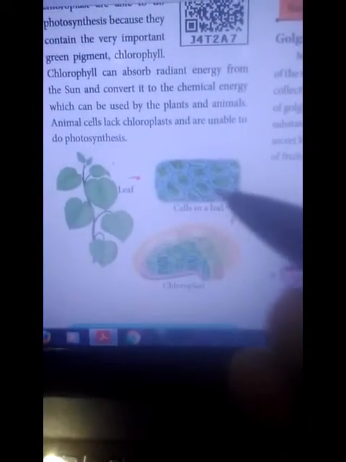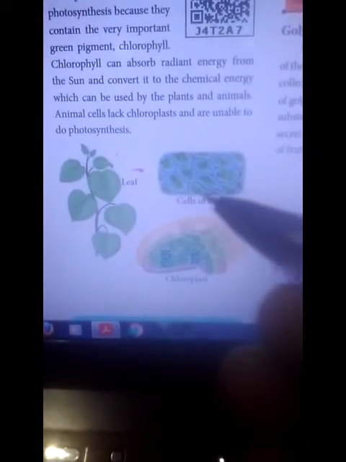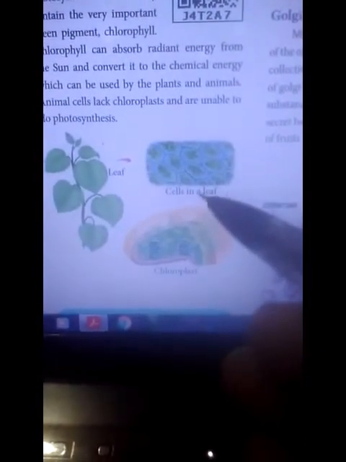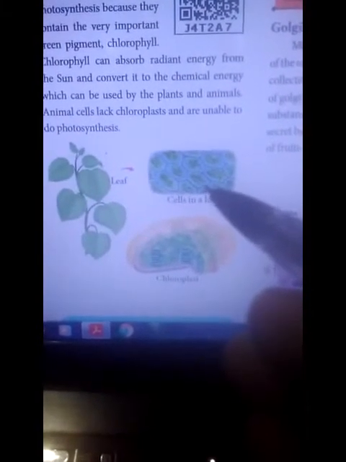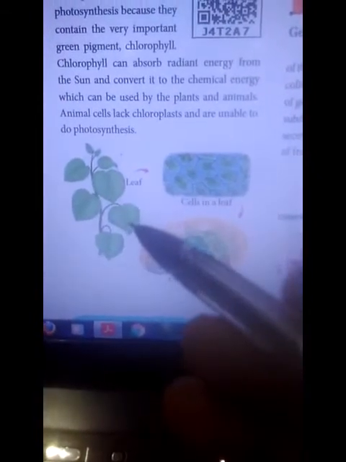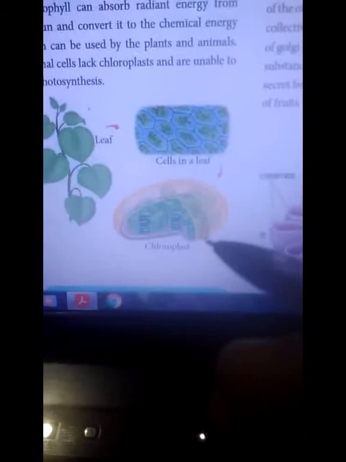This picture shows the cells in a leaf. The leaf contains rectangular or triangular shapes. These are different types of cell shapes in plant leaves. These cells contain green color pigments. This pigment is called chlorophyll. These plant leaves contain chlorophyll, so the leaf color is green. Next, here a single chloroplast is dissected, and a single chloroplast view is shown in the picture.